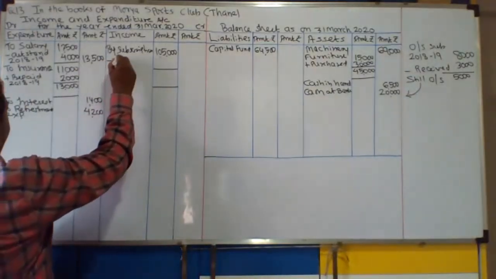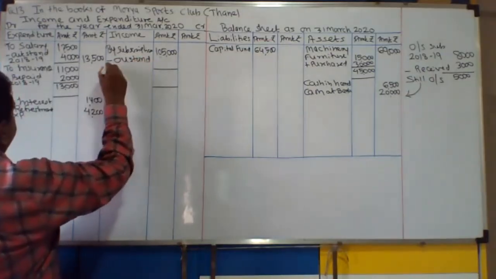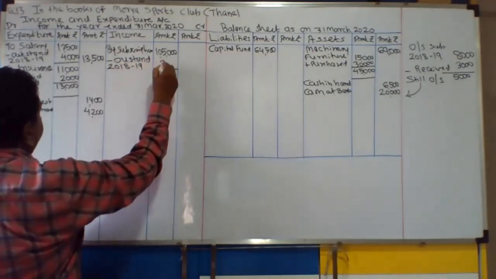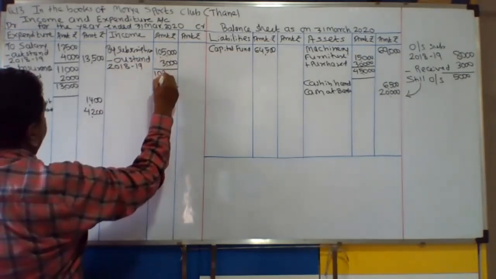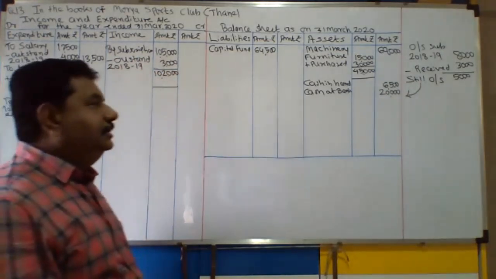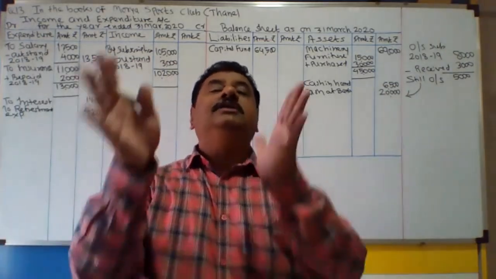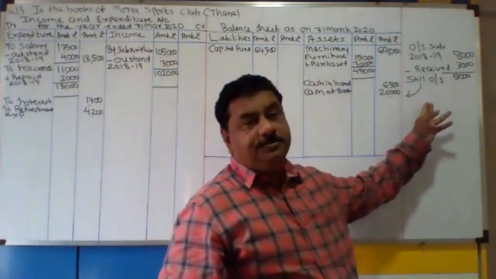Okay, outstanding for 2018-19. But why 3,000? Why not all 8,000? Because out of that only 3,000 received. Okay, for last year. So what is not received, what is balance of the last year outstanding is 5,000 rupees.